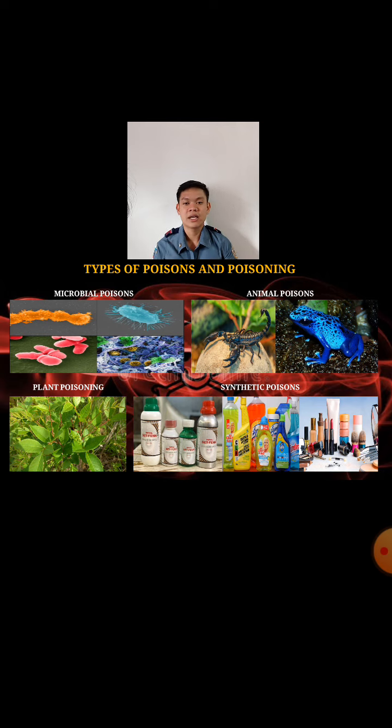And the next one, plant poisons are toxins produced by plants. An example is the toxin from poison ivy. Poison ivy rash is caused by contact with poison ivy, a plant that grows almost everywhere in the United States.